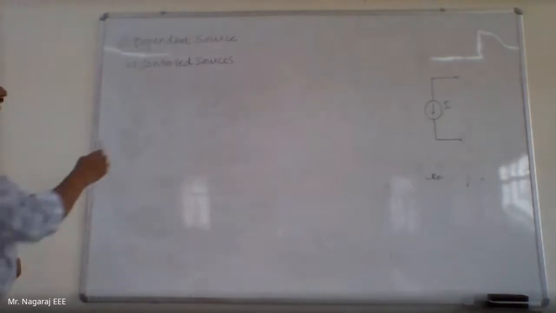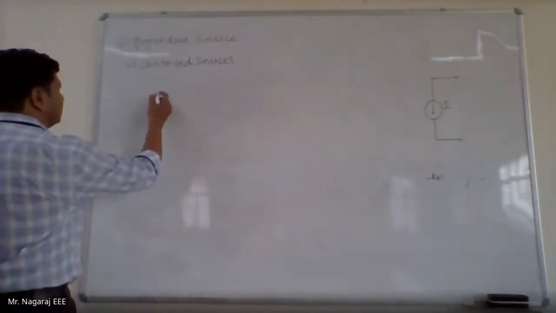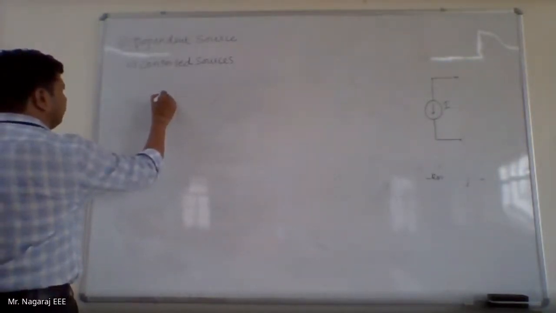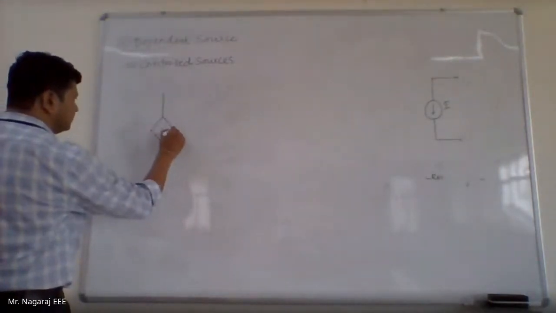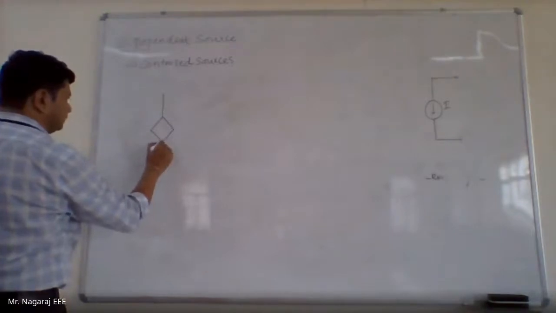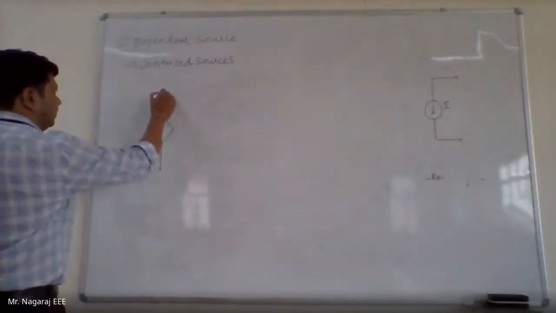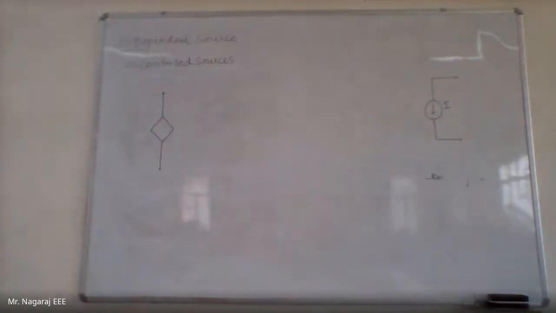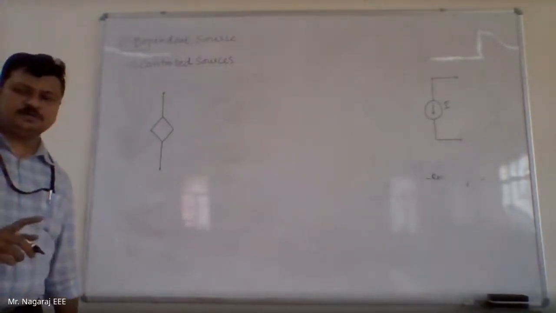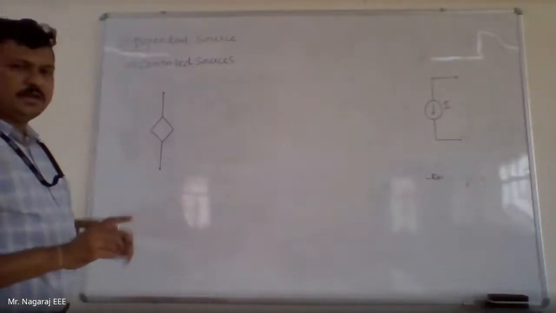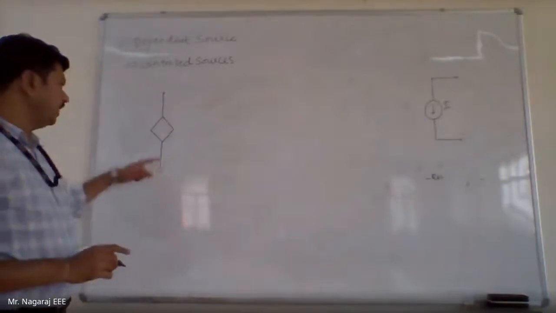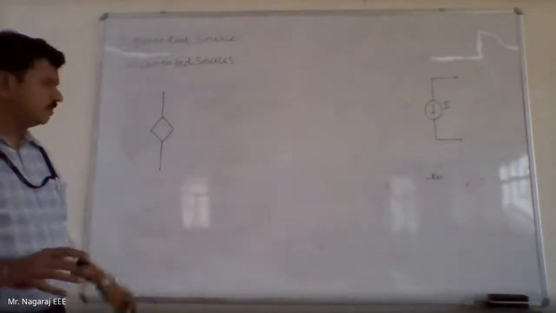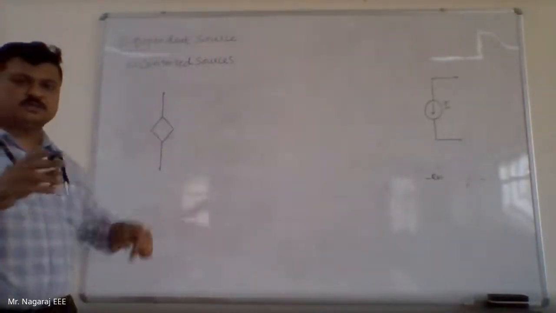Now, the controlled sources are represented in a rhombus structure. If the source is represented by a circle, then it is an independent source. If the source is represented by a rhombus, it is a dependent source. And when you write, please don't change the shapes; if you don't like the rhombus, you don't make it a square.